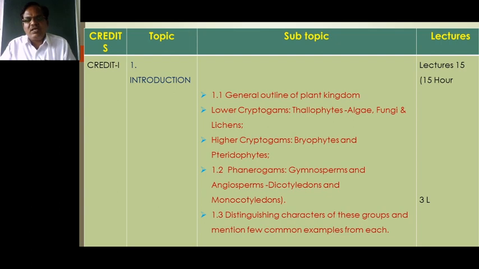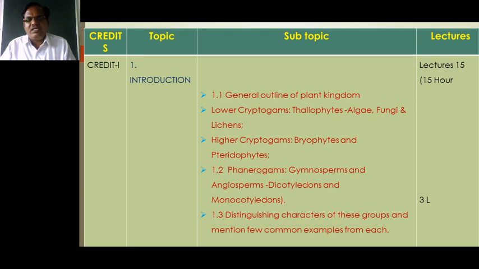The morphological characters of the dicotyledons: first, the root system is a tap root system, meaning it has a main root supported by a number of rootlets. Second, the stem is branched.